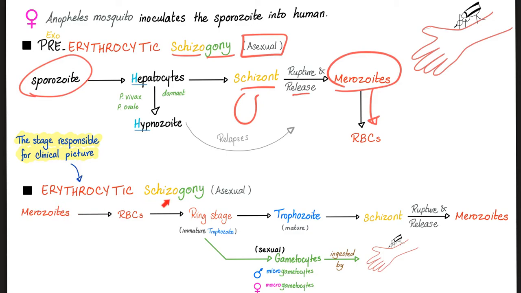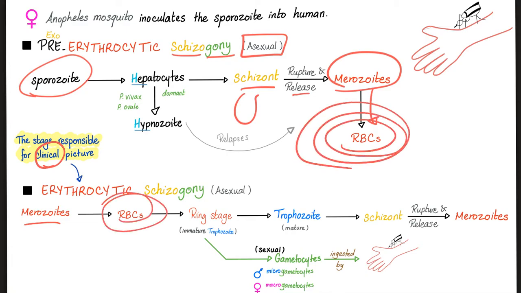Now, the erythrocytic stage is very important because this is the stage that will be relevant clinically, I mean signs and symptoms. Merozoites, remember they infected the red blood cell? Yep, they infected the red blood cell. Ring stage is called immature trophozoites. Then we have two paths. Either the trophozoite is going to mature and grow, or it's going to go into sexual reproduction, the